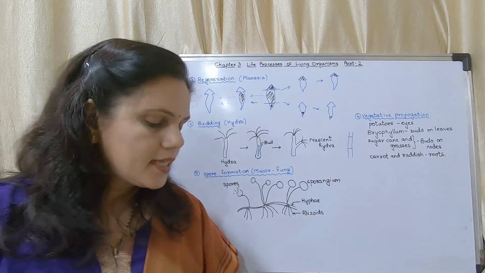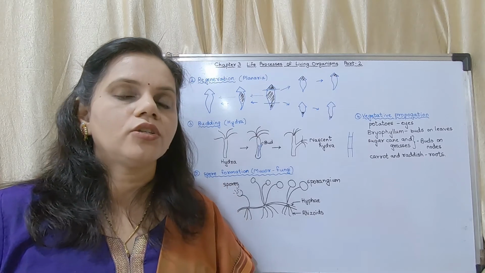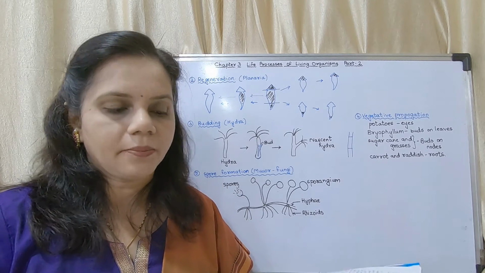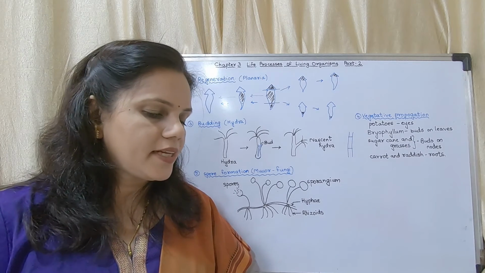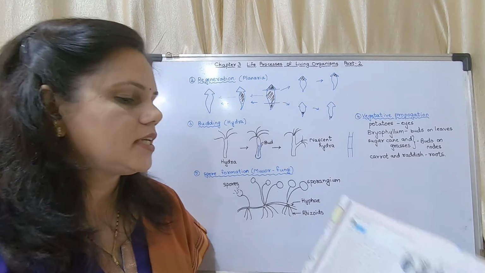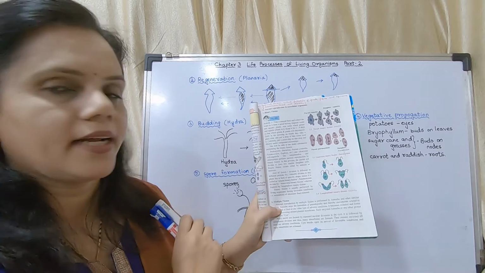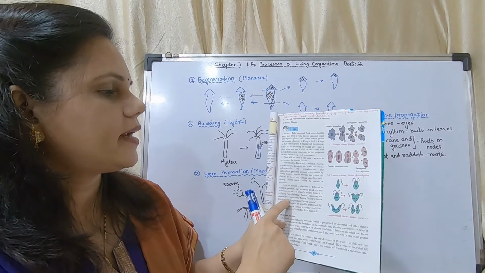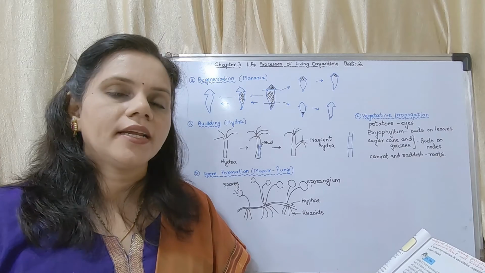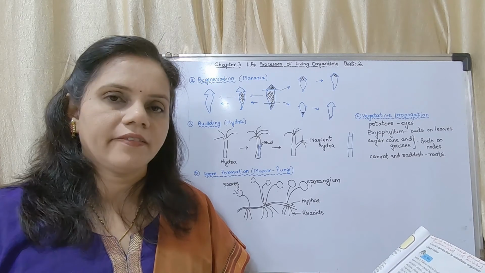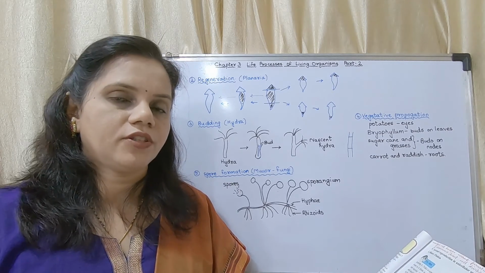Now, generally they ask short notes on binary fission and multiple fission. For binary fission, you have to write the second and third paragraphs, from prokaryotes till euglena by longitudinal binary fission. That much you have to write.